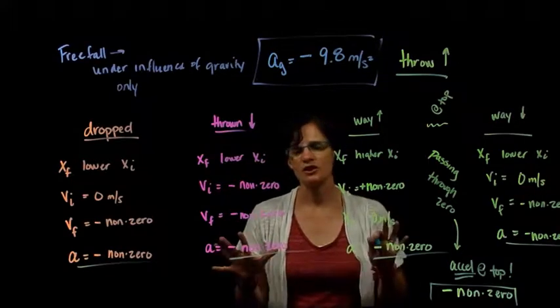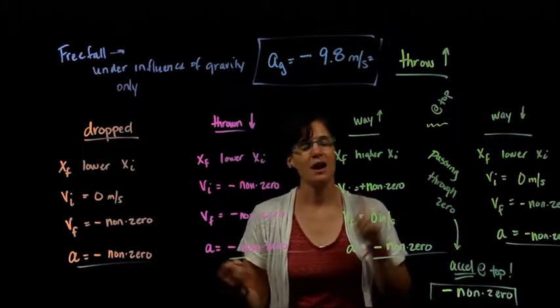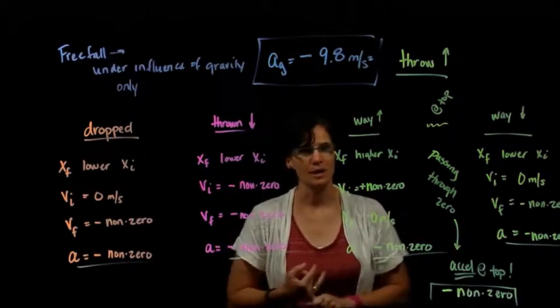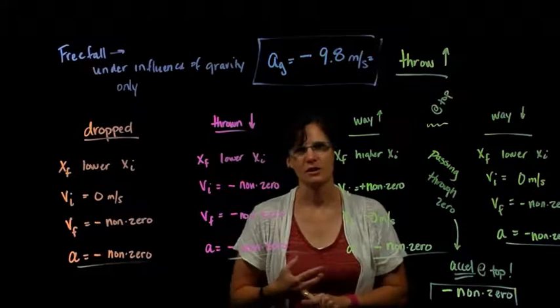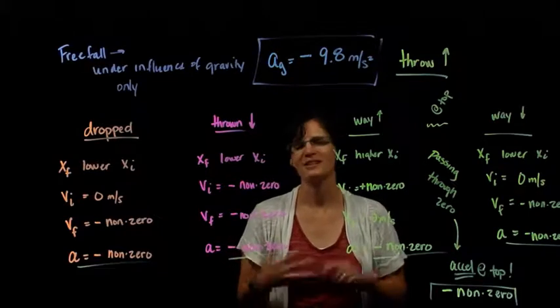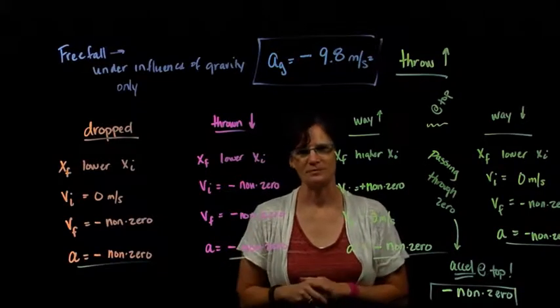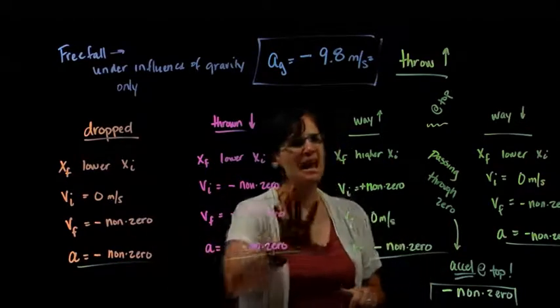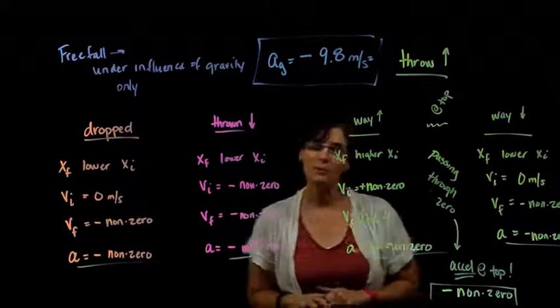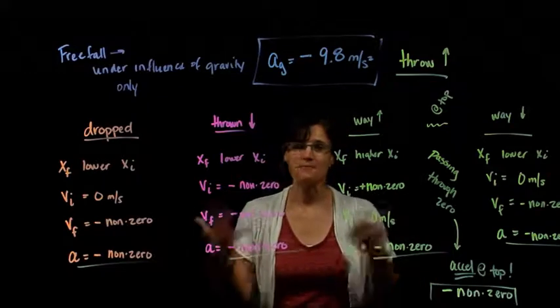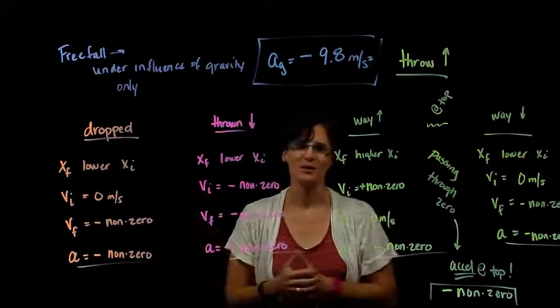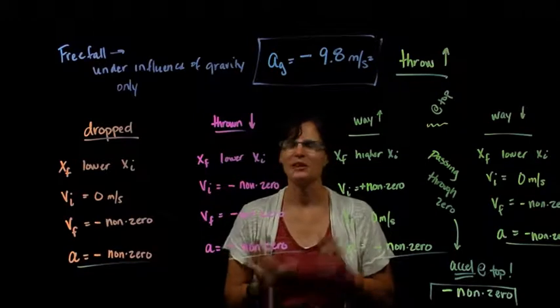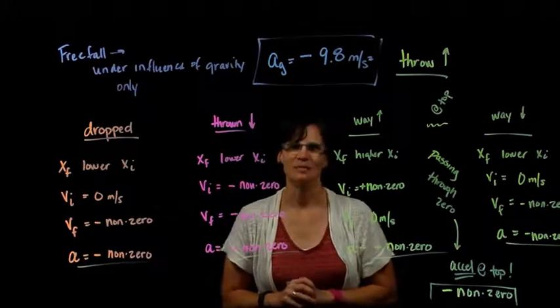So the acceleration due to gravity is constant. It is constant in magnitude, 9.8, and it is constant in direction, negative, following convention. It's always pointing down. All right. Don't forget some of these things that we can imply about motion that we know exist because of an object being dropped or an object being thrown up or thrown down. Use those ideas to solve problems in free fall.